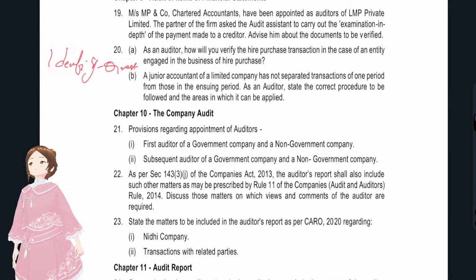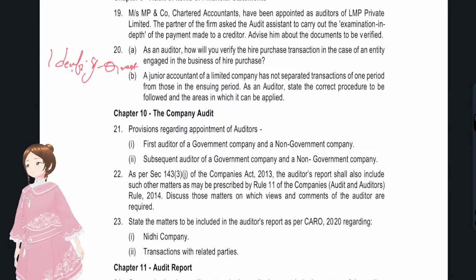That is most important: from which chapter it is, and what topic from that chapter. Though here I've said this is companies audit, in the examination it's from the whole syllabus. You have to identify what the question is asking you.